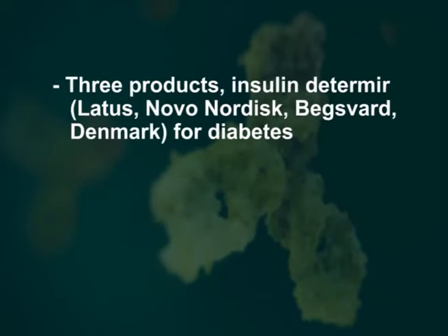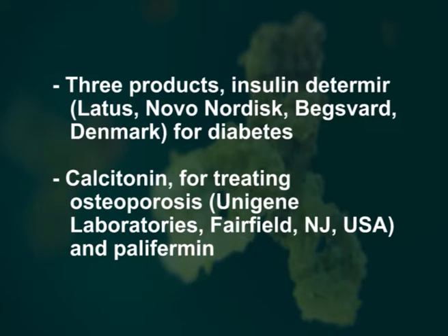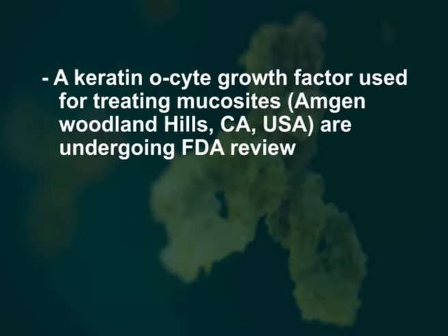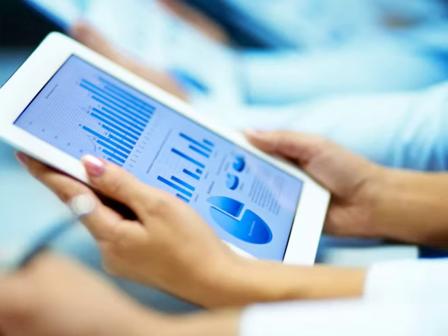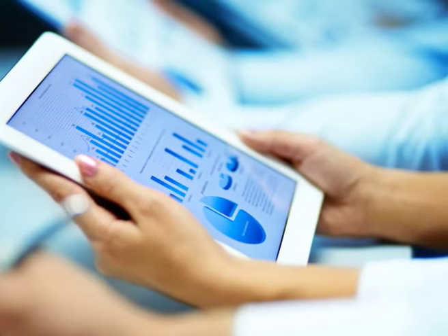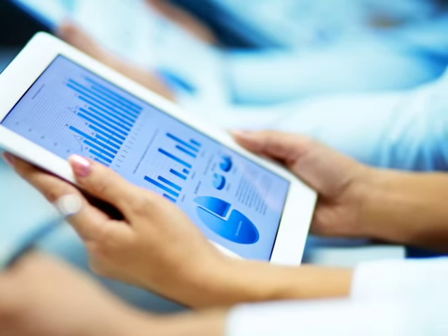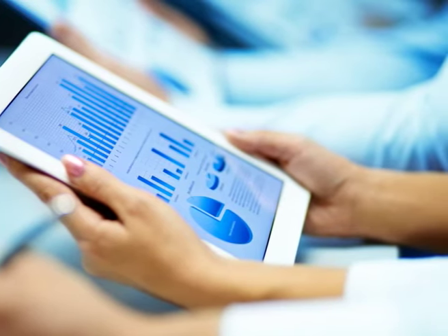Three products are undergoing FDA review: insulin detemir, the latest from Novo Nordisk, Bagsvaerd, Denmark, for diabetes; calcitonin for treating osteoporosis by Unigene Laboratories, Fairfield, New Jersey, USA; and palifermin, a keratinocyte growth factor used for treating mucositis, by Amgen, Thousand Oaks, CA, USA. Analysis of therapeutic market segmentation from 2001 to 2003 reveals that there are 5 therapy areas: